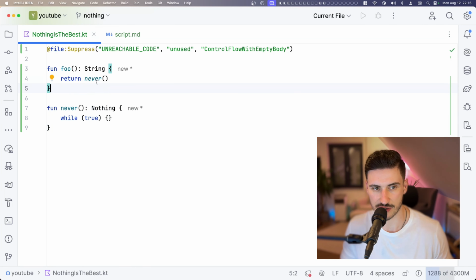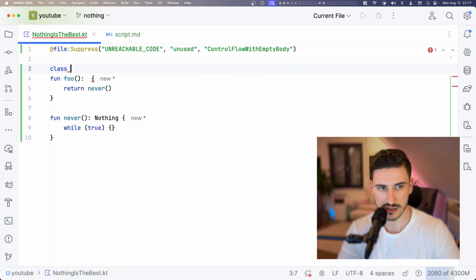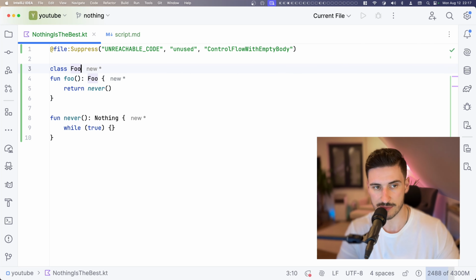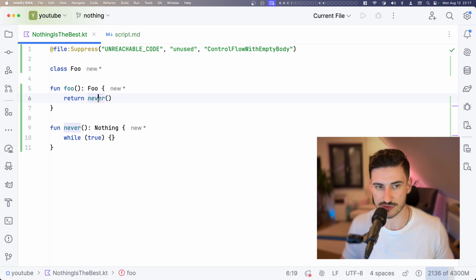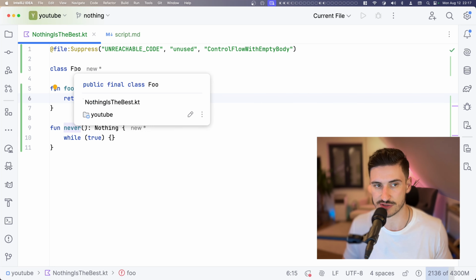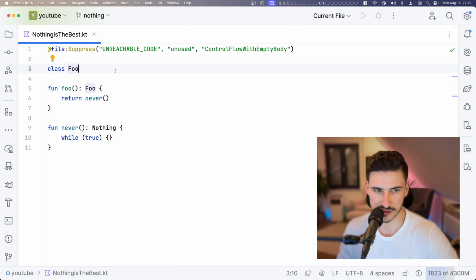This happens because Nothing is a subtype of String. This would also work if it is Int or any type that you can create yourself. So let's create this type Foo here, request it as a return type in the function foo, and you can see the compiler is happy to accept never as a valid return type of foo. But the real magic happens once we bring generics into the picture.